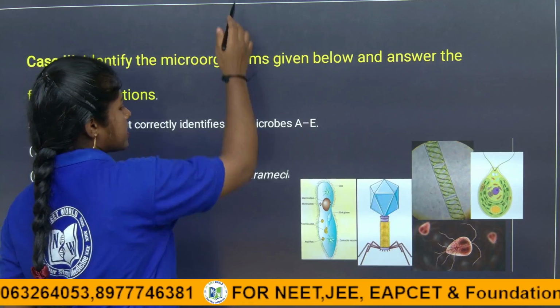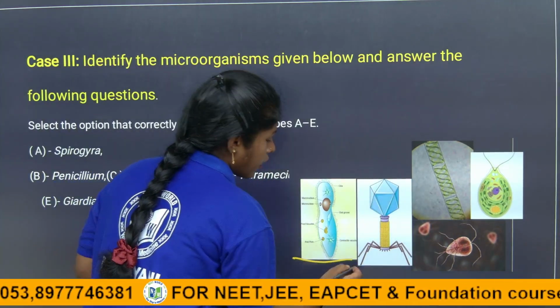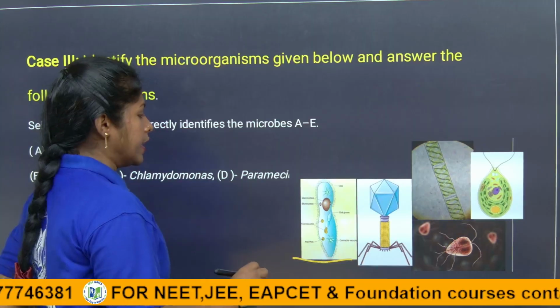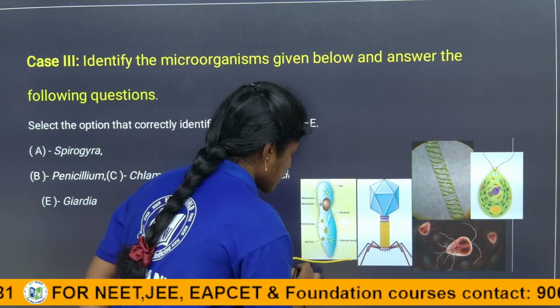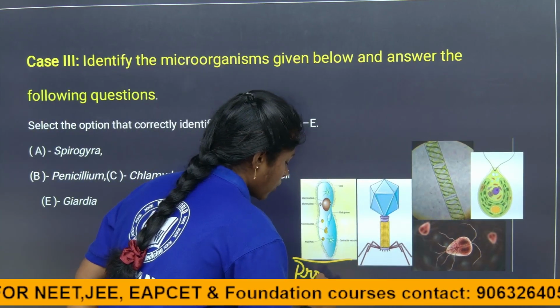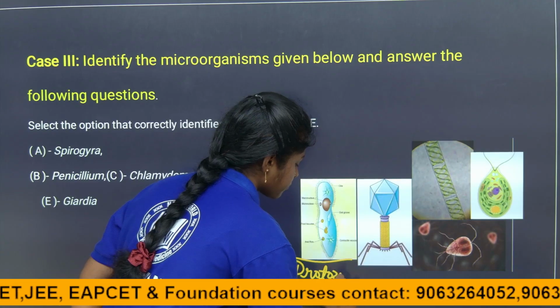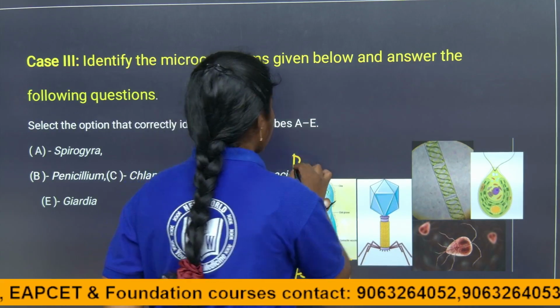The first one is a protozoa, or bacteria, or fungi, or algae, children. It is a protozoa. What is the name of it? It is a paramecium.